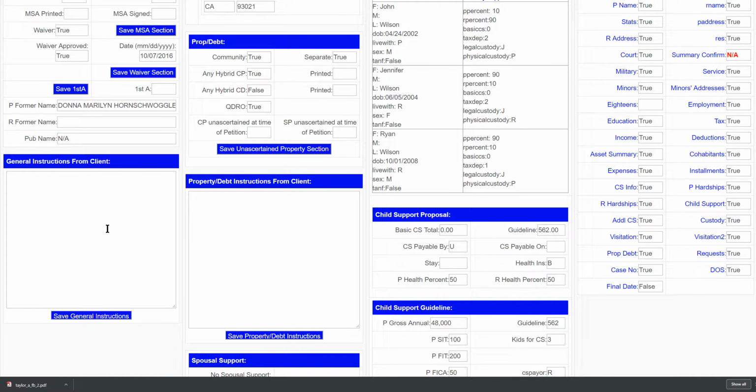The client is given an opportunity on the very last, I think it's the very last interview page, to tell you anything that's on their minds that hasn't come up on any of the interview pages, which are listed over here.